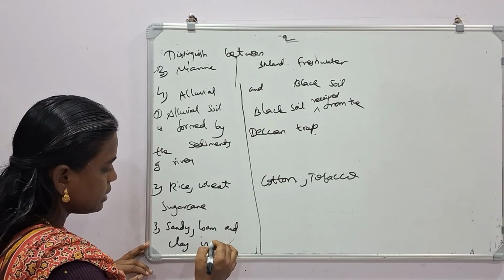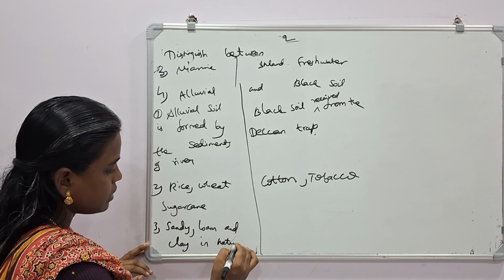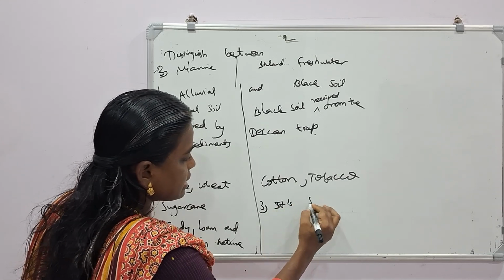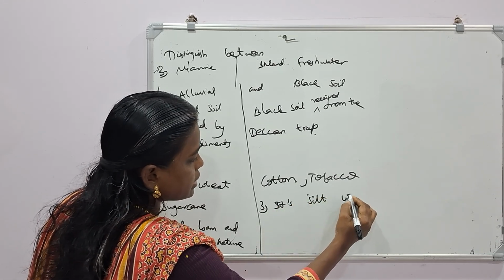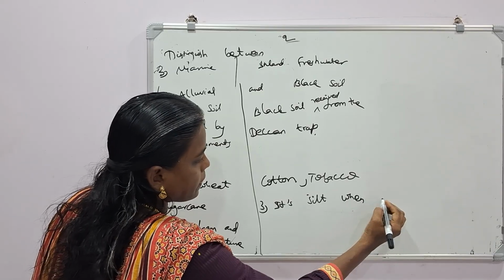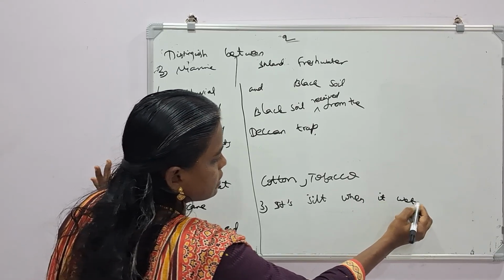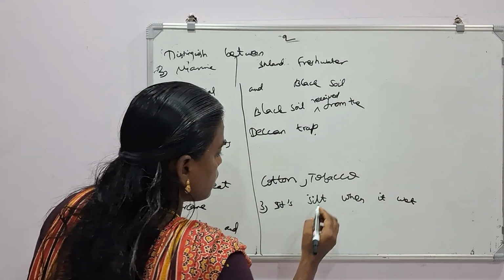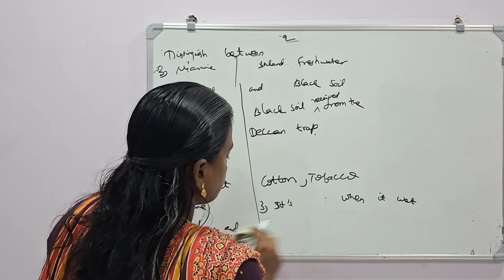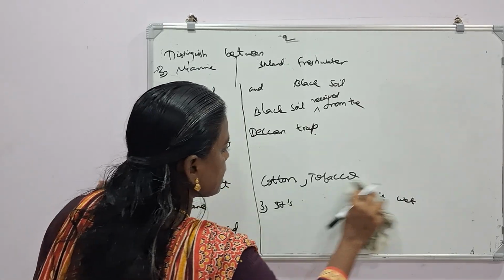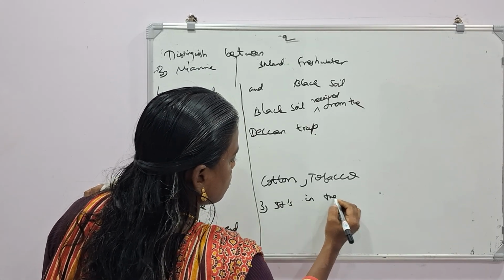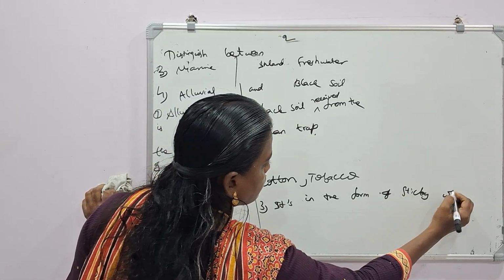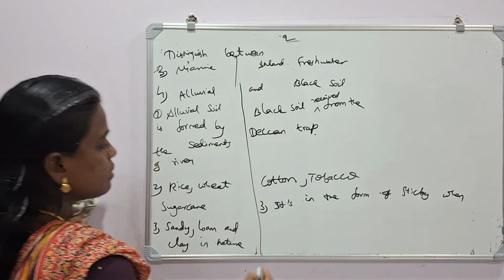Here, black soil is sticky when it is wet.